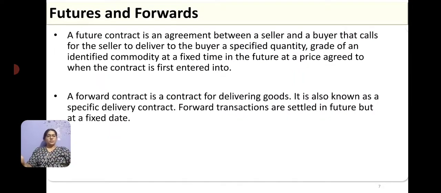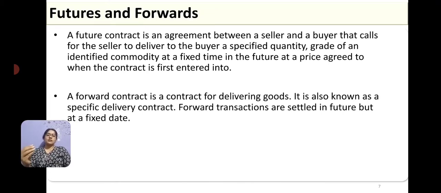So that was about option. Then when we talk about futures and forwards, this is the most common term that we use in the derivative market. A future contract is an agreement between the seller and the buyer that calls for the seller to deliver to the buyer a specified quantity, grade of an identified commodity at a fixed time in the future at a price agreed when the contract is first entered into.